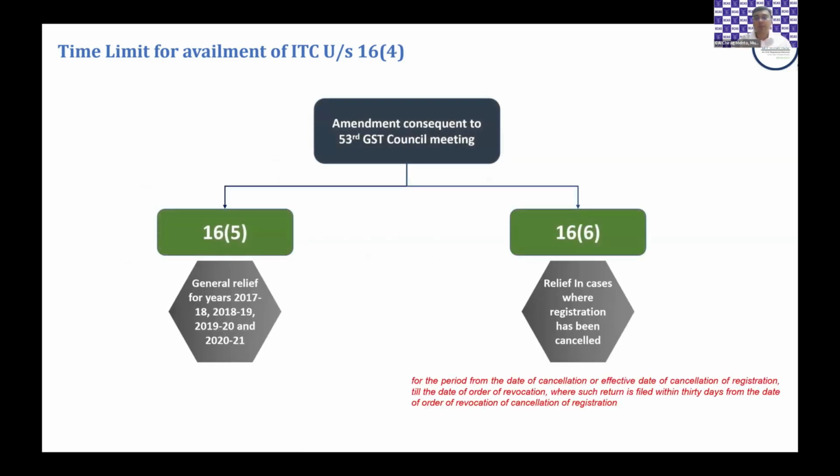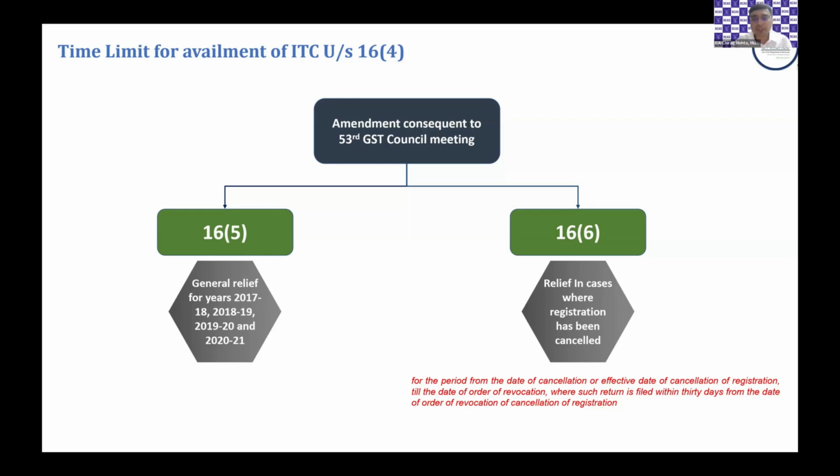Now, in the early parts of the implementation of GST, there are many cases where these credits have been claimed belatedly. Some people had this system that unless it appears in my GSTR 2A, I will not claim credit. And in such cases, there have been belated claims of credit based on its appearance in 2A.